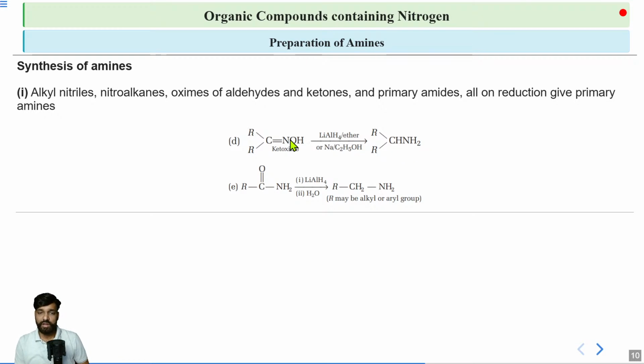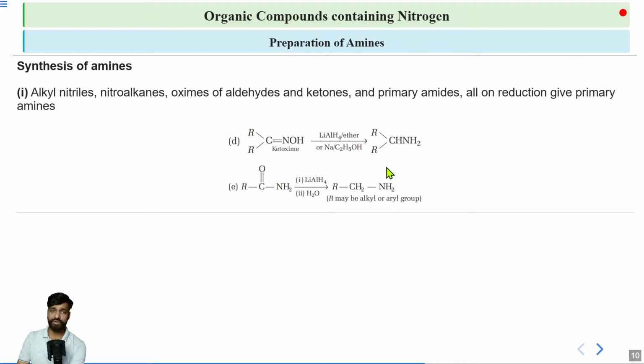Got it? How is the mechanism? How does the H minus attack here? It simply attacks the double bonded carbon and then moves this double bond onto nitrogen, which is eliminated at the last to give you the corresponding primary amine. And you can also use Na and C2H5OH to carry out this reaction. Is it clear to you?